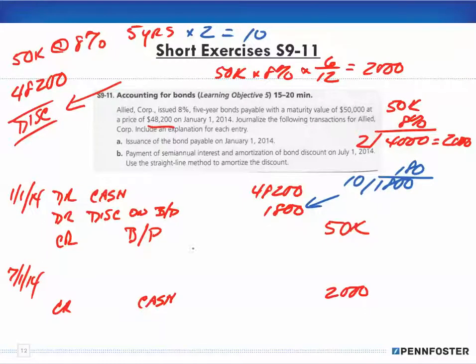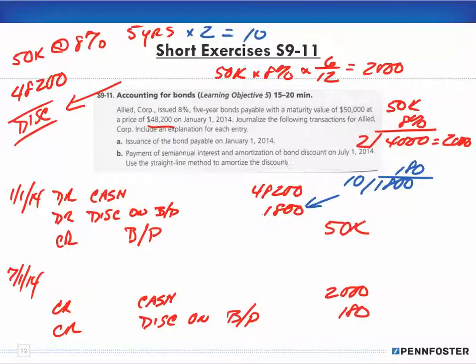Okay, so I have a discount on the bond payable. That was a debit, so I'm going to credit my discount on the bond payable for $180. Before I go into the last half of this journal entry, remember, go back and watch the theory videos as to why I'm crediting my discount on bond payable.